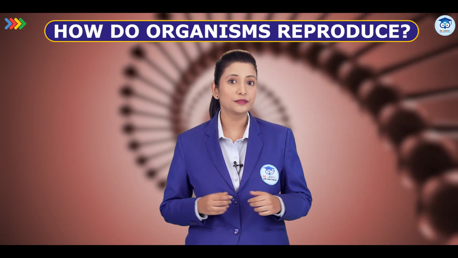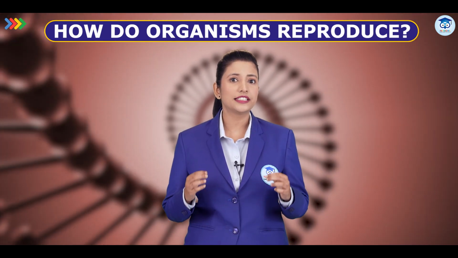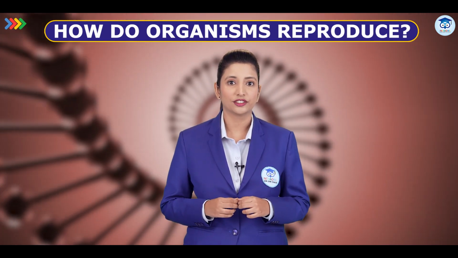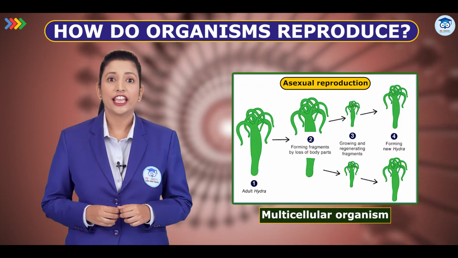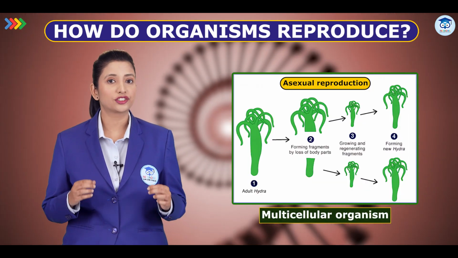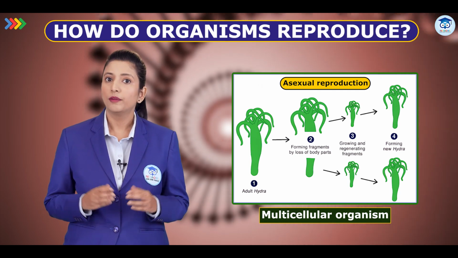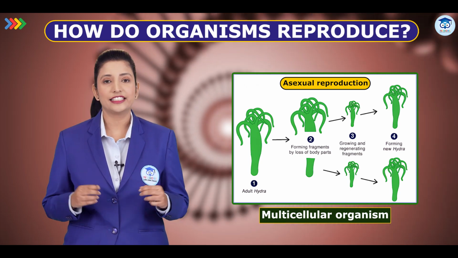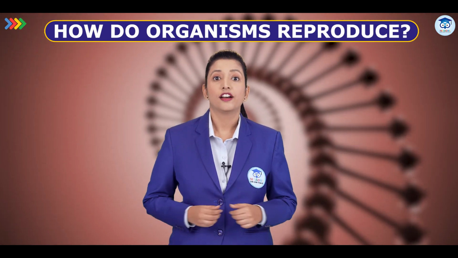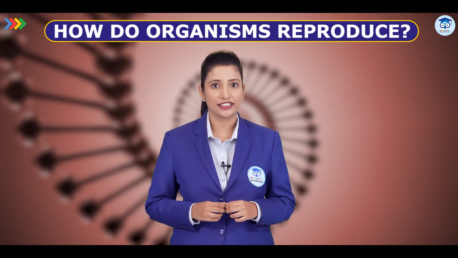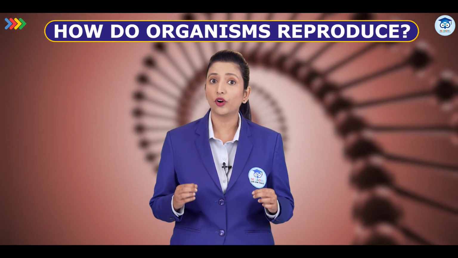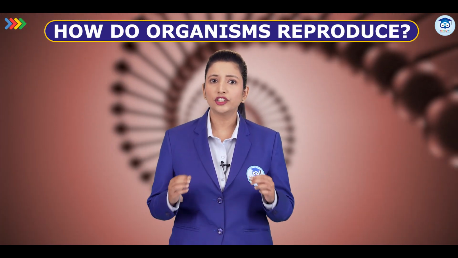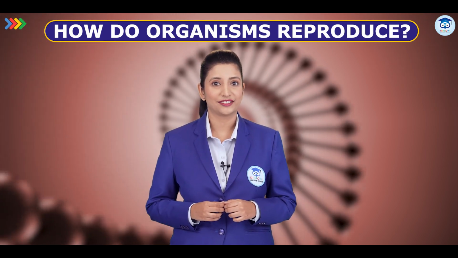That's why in complex multicellular organisms, simple cell-by-cell division doesn't work. They need more advanced and controlled methods to reproduce. But here's the catch. Even in multicellular life, asexual reproduction is still possible, but only if the organism consists mostly of similar types of cells like in Spirogyra. So, to sum up, fragmentation works only in organisms with a simple body structure made of repeating or identical cells. That's why it's common in algae but not in more evolved animals or plants.